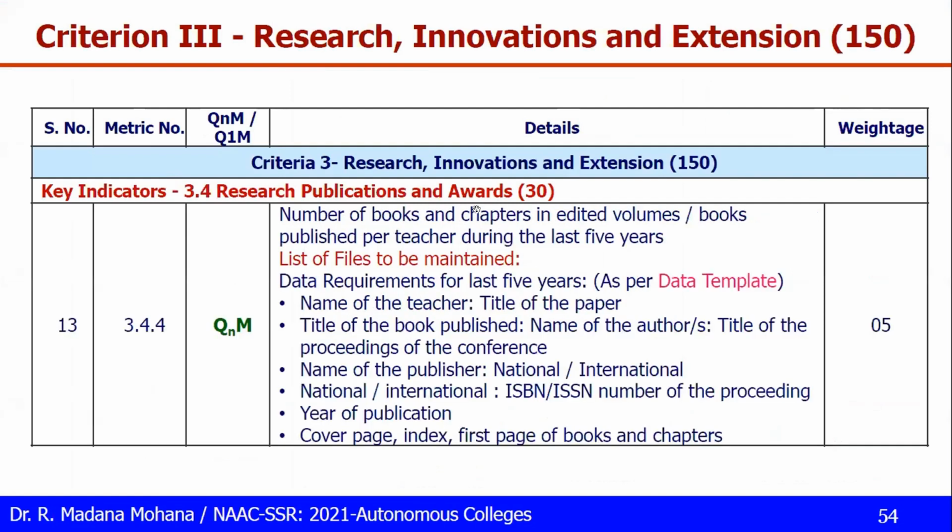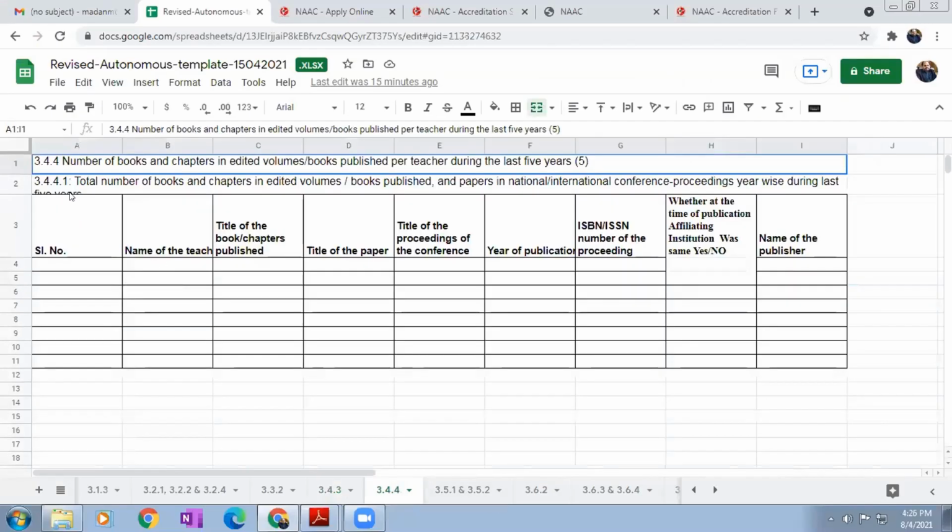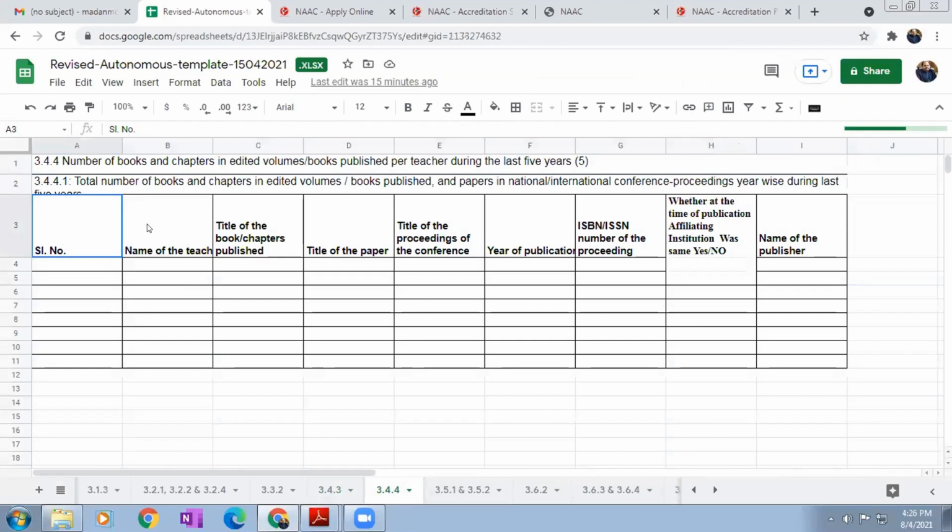The other one is books published, chapters in edited volumes or books, then last 5 years. So this template is again different, 3.4.4. So let us see. Serial number, name of the faculty, title of the book or chapters published. So here, if it is book or book chapter, here you can fill. If it is conference paper, here you can write conference paper title. Then title of the proceedings of the conference, year of publication.